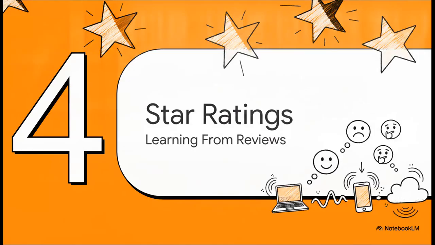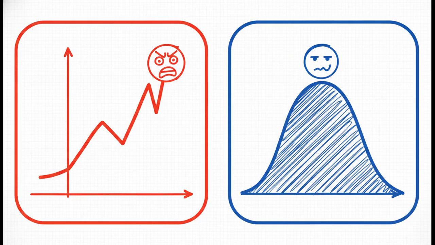Let's shift gears to Section 4, learning from star ratings. For machines to really grasp nuance, they need real-world grounding. And luckily, the web provides millions of consumer reviews with the absolute perfect supervision signal: star ratings. When we map words against these review scores, like on a 1 to 10 star scale, using what are known as POTS diagrams, we can actually visualize the invisible emotional weight of our vocabulary.